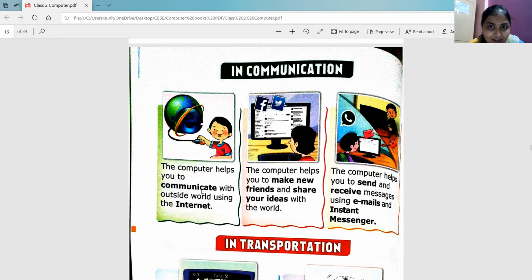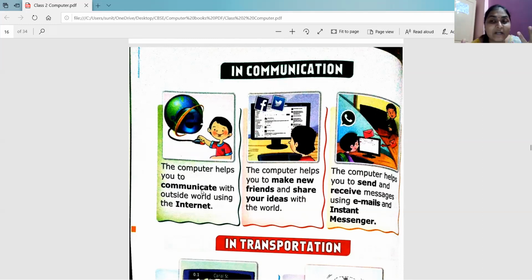Someone has posted a report and you are checking that report, because you want to know whether it will rain next week or not, right? So you are communicating with the outside world with the help of the internet.